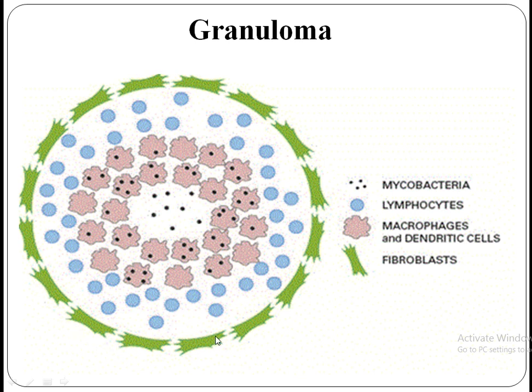The advantage of this is that the disease process is limited to this site. Now this whole is called granuloma or the tubercle of the specific tuberculosis disease collectively.